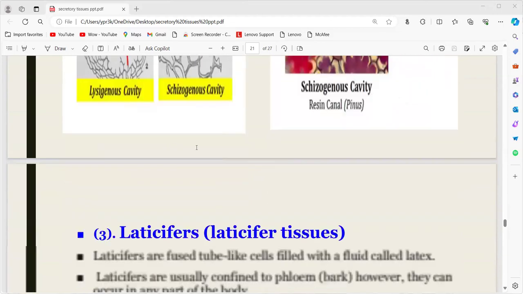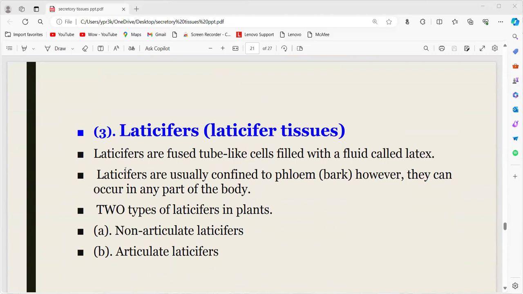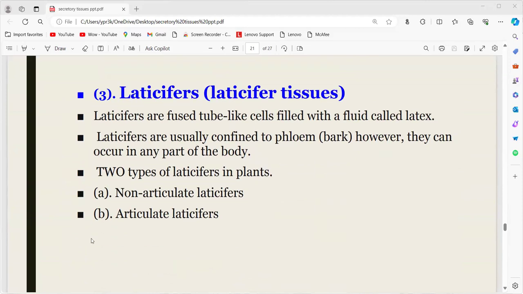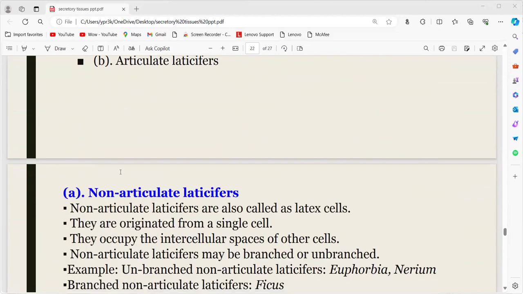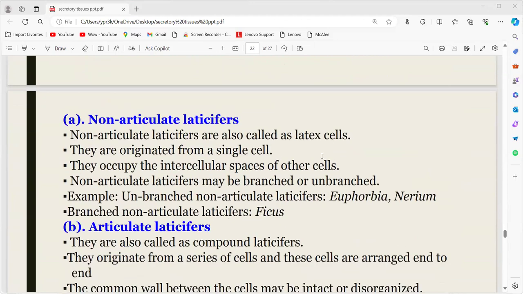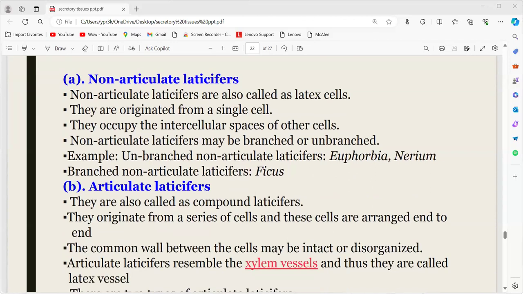Another one is laticiferous tissue. These are fused tube-like cells filled with a fluid called latex. Again, it is of two types, non-articulated and articulated. Non-articulated means these latex cells originate from a single cell. These non-articulated laticifers are again classified into branched and unbranched. Examples for unbranched are Euphorbia and Nerium. The branched non-articulated laticifer is Ficus.